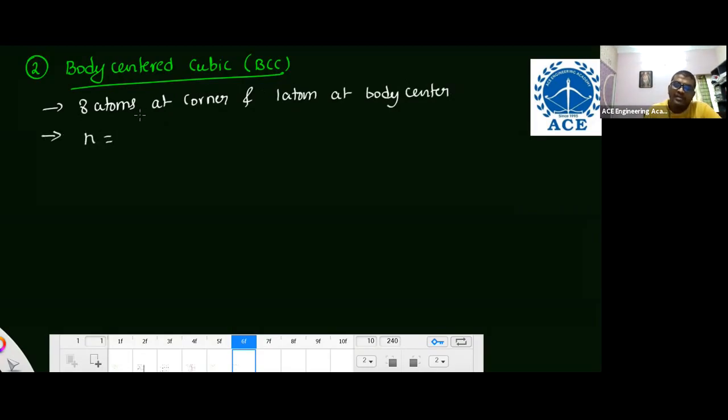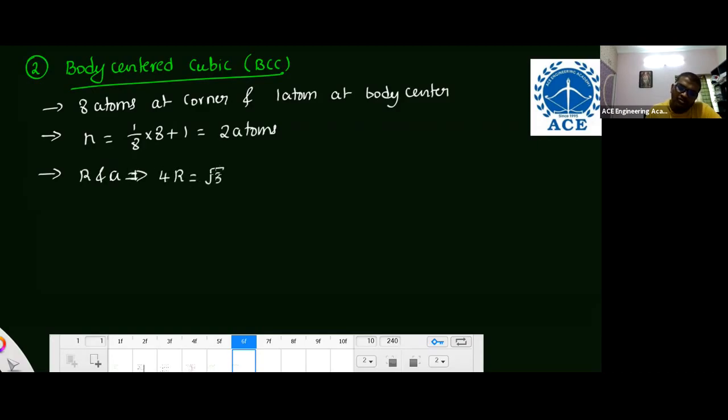Now the effective number of atoms, how many? At each corner 1 by 8, like that 8 corners, and 1 atom at the body center, so 2 atoms. And the relation between R and A, important for your exam: 4R is equal to root 3A.